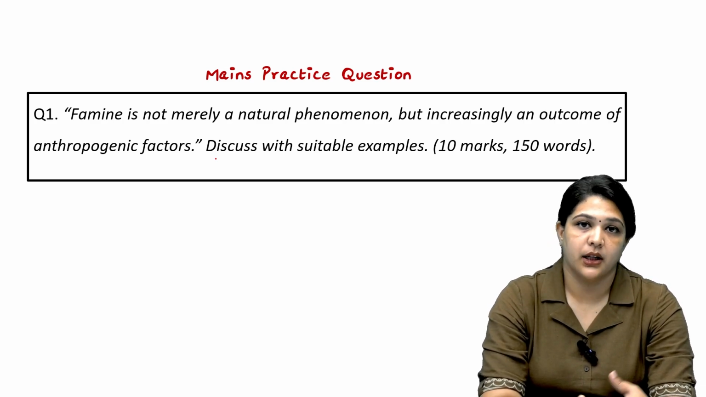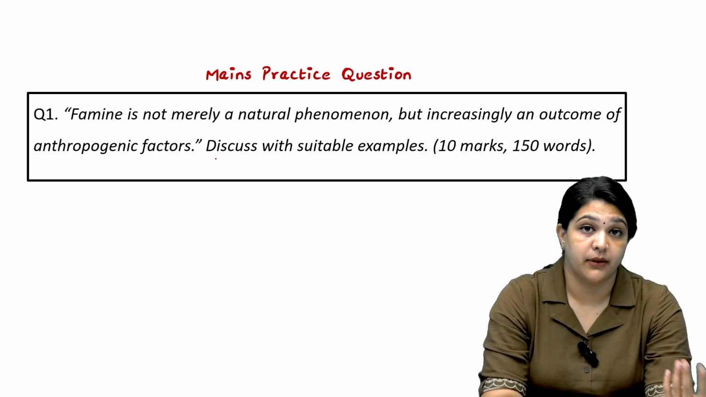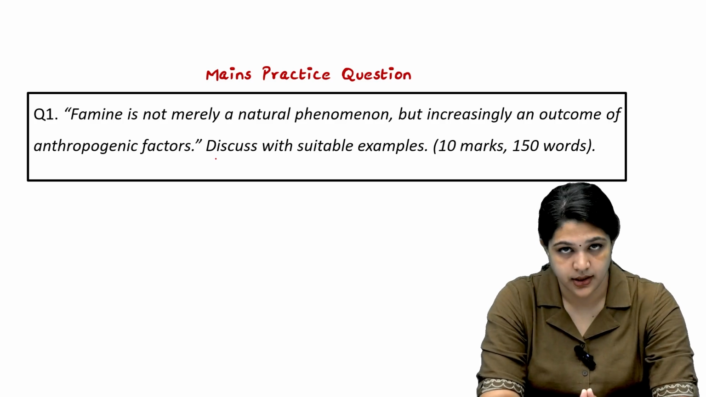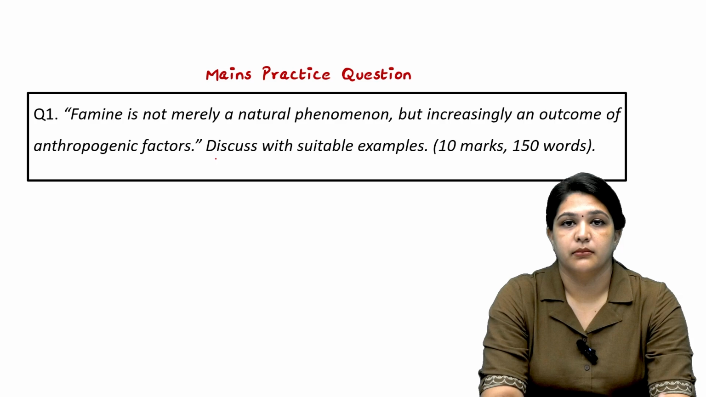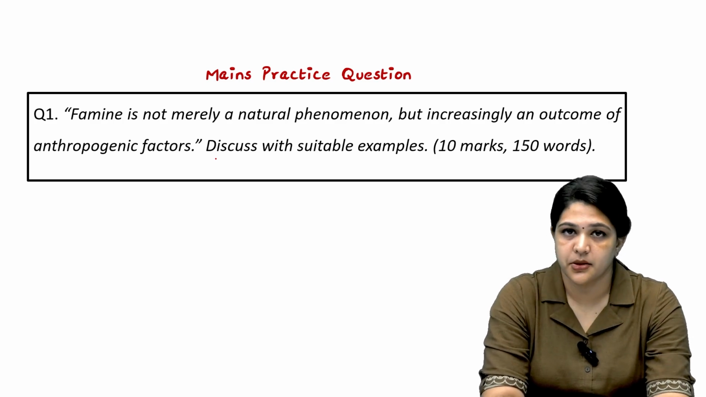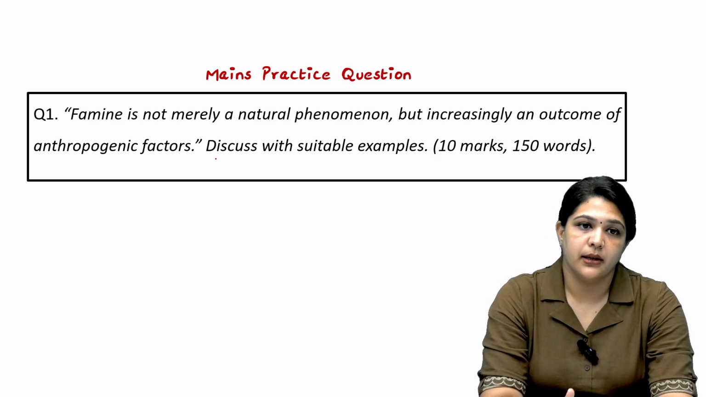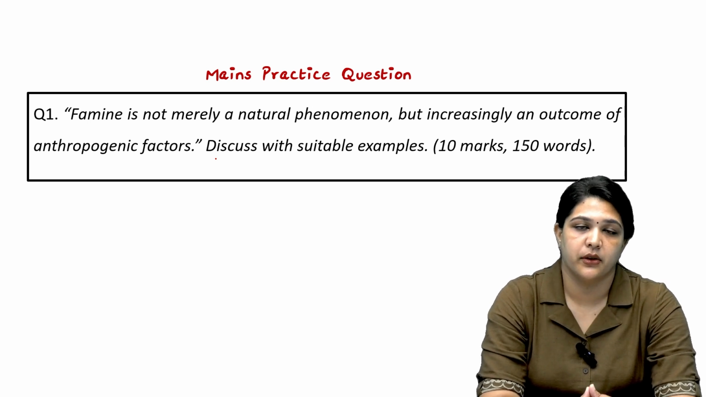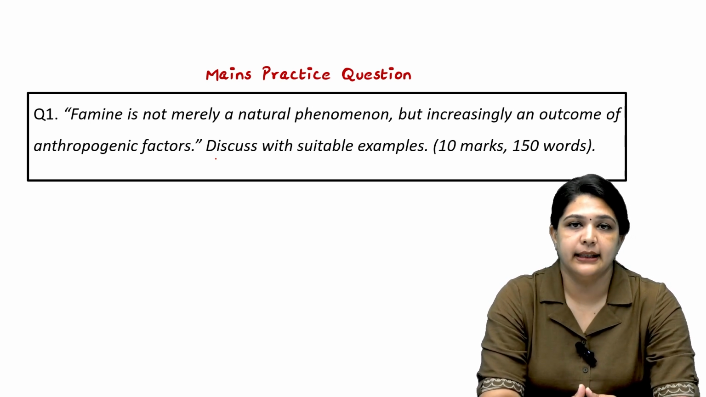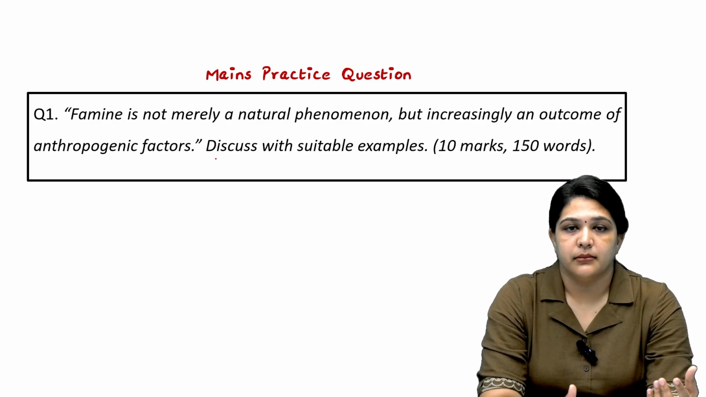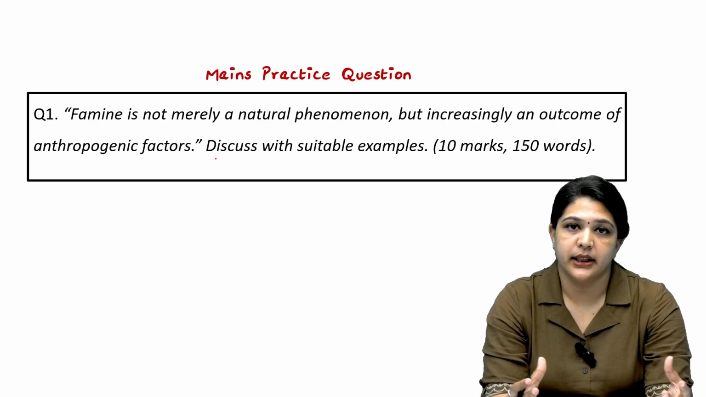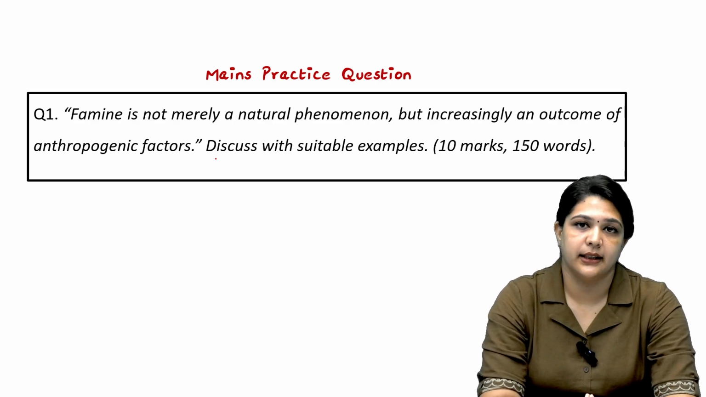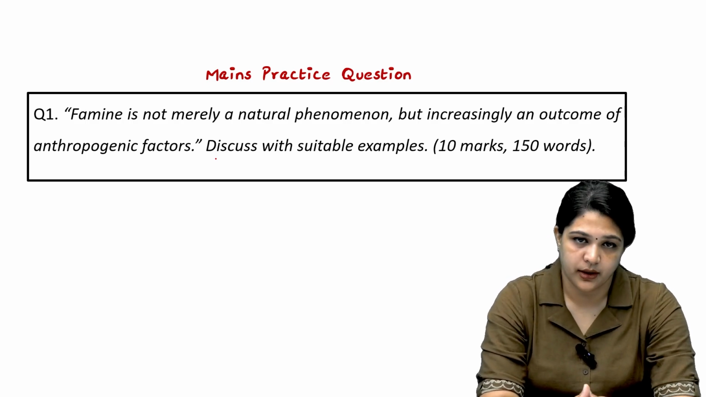Then we talk about the causes of famine in general, where we have natural causes and anthropogenic factors. Natural causes include natural calamities, drought, monsoonal failure, and many more. When talking about anthropogenic factors, the recent famine in Gaza is one of the best examples. War might lead to famine. Economic failure might lead to famine. Dictatorship or other political reasons might lead to famine. These are the anthropogenic factors.